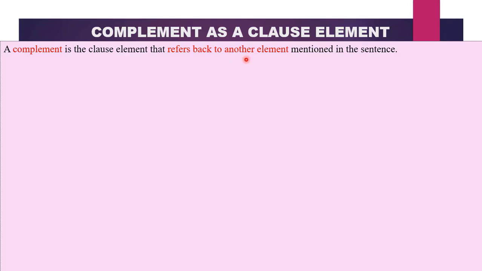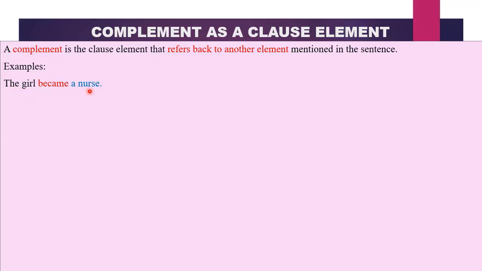Whilst the object suffers, the complement does not suffer. It refers back to an element that was mentioned in a sentence. For example, the girl became a nurse. We have the girl as subject. Became is a verb. Is this an action word? Is it a transitive verb? No. So this cannot be an object. A nurse refers back to the girl we are talking about.